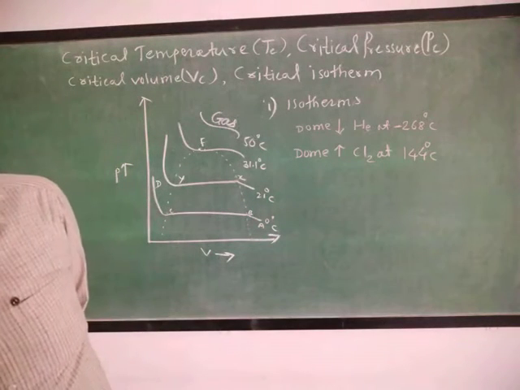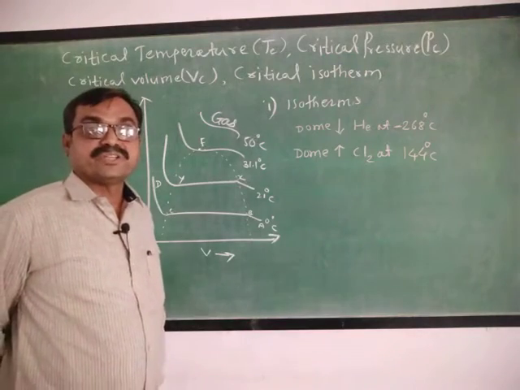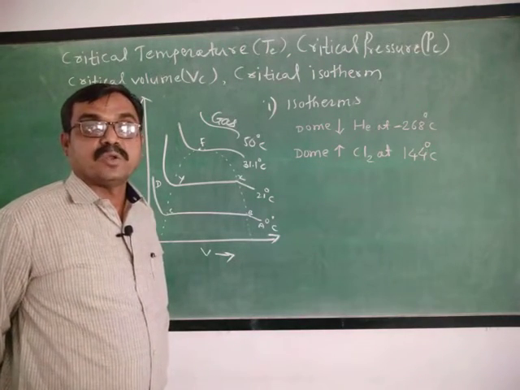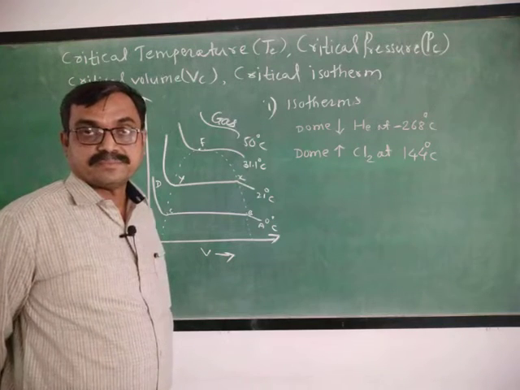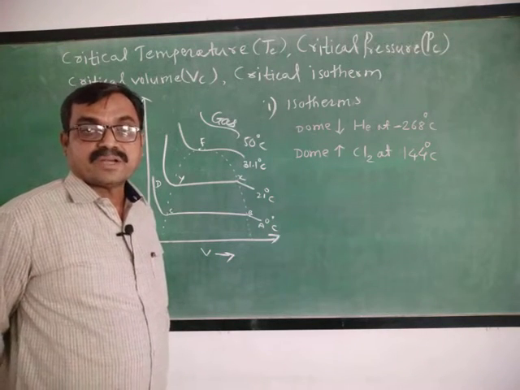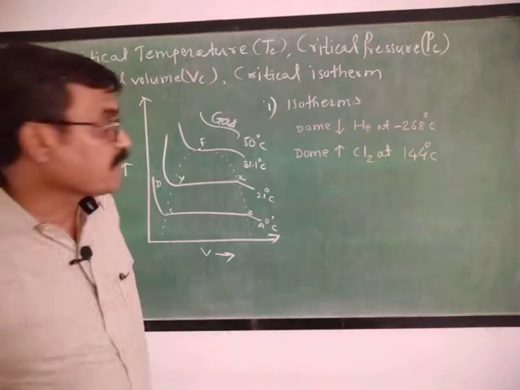Again, what is critical isotherm? The isotherm on which the critical point is located or observed is called a critical isotherm. And what is meant by coexistence curve?